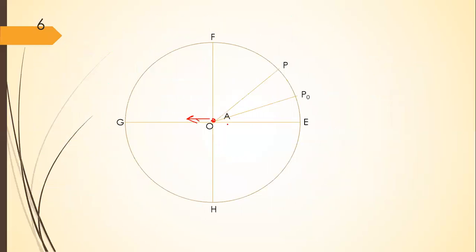Here, suppose this angle theta is equal to 3 pi by 2. This is pi by 2, this is pi. At this point, the phase angle theta is equal to pi. At this point, the angle will be equal to 3 pi by 2. When phase is 3 pi by 2, what will it represent? It will indicate that the particle is at negative extreme position